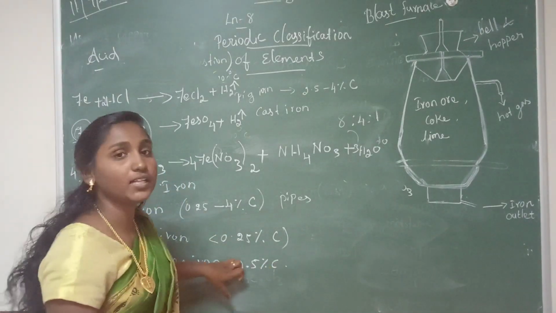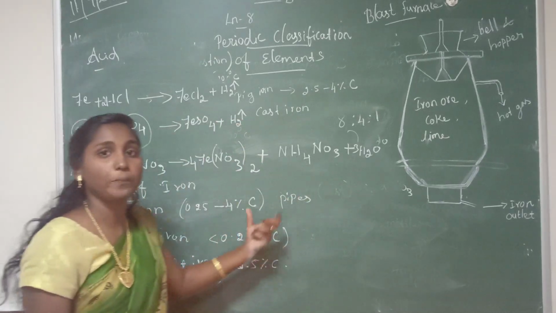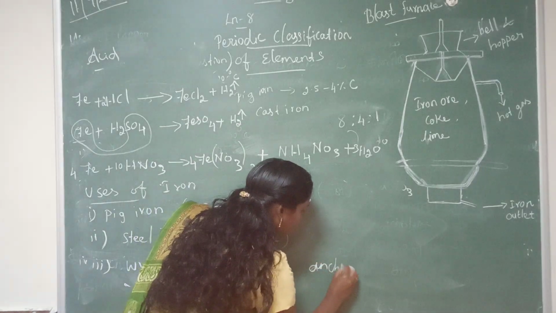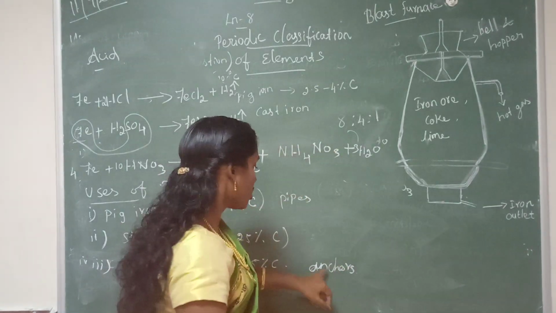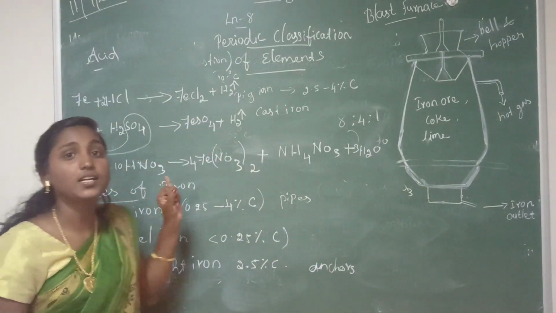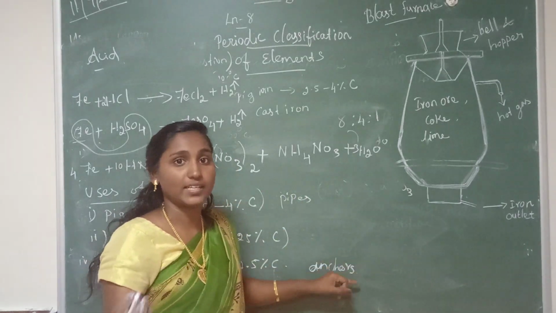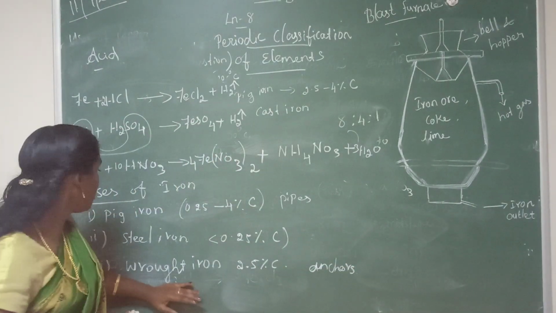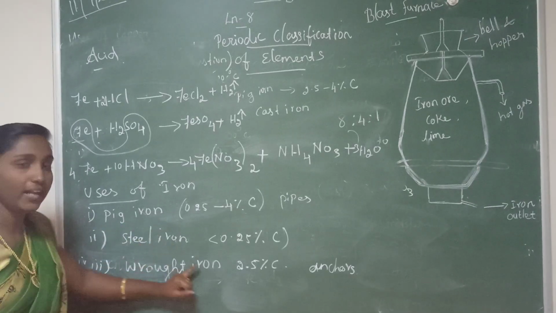This wrought iron is used in springs. You all know springs, right? So this wrought iron is used to make springs, anchors. Anchors means in the ship, to stop the ship, they will use this anchor, iron rod. Okay, big rod. Then also electromagnets. To make the magnet, they are using this rod iron. Have you understood? So uses of iron, three types of irons we studied: pig iron, steel iron and wrought iron.